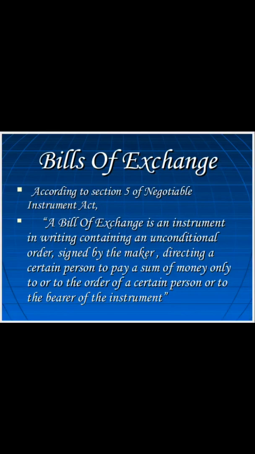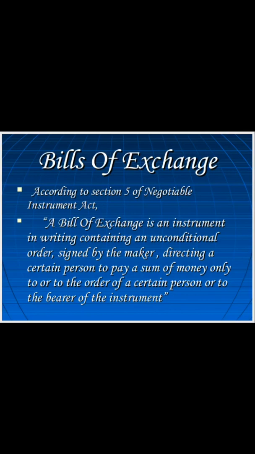Bills of exchange comes under section 5 of the Negotiable Instruments Act, and a bill of exchange is an instrument in writing. That means everything has to be written, containing an unconditional order. It is an order without any condition that at any cost the statements written over there have to be followed, and it is signed by the maker. Whoever makes the bill of exchange has to sign that document, directing a certain person to pay a sum of money only to, or to the order of, a certain person, or to the bearer of the instrument.